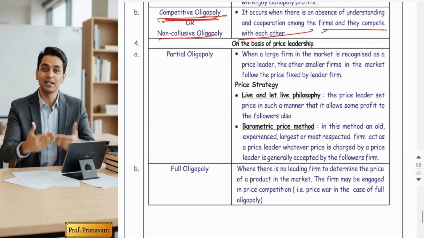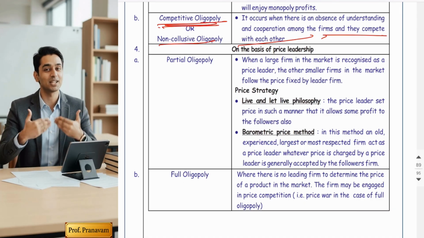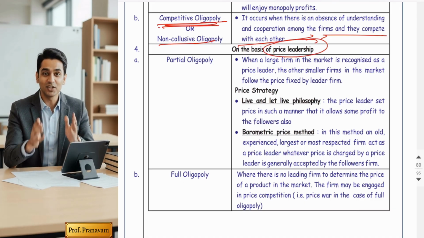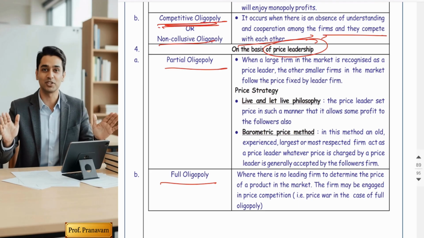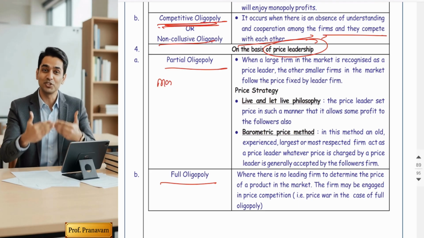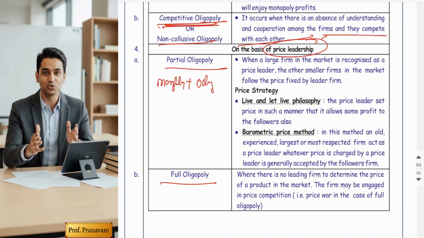Next is oligopoly on the basis of price leadership. Guys, in that there are two: partial oligopoly and full oligopoly. Partial oligopoly means a combination of monopoly plus oligopoly. So how does monopoly come in? Monopoly means a single seller.